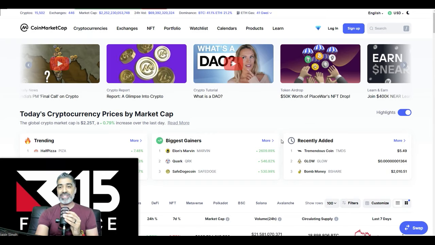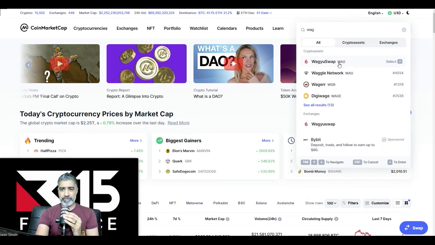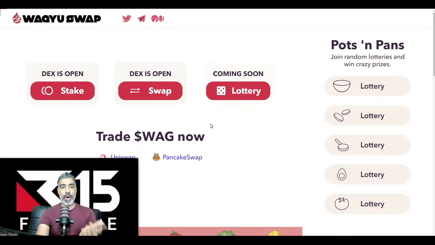So let's dive straight in. We're going to dive into CoinMarketCap. I'm going to use the example of Wagyu, but there are all these DAOs with high interest rates. It's the same thing. There are different projects that have some staking. So we're going to type in Wagyu. I like this project. It's a DEX on the Velas blockchain, right? So we're going to go to their website, into Wagyu and WagyuSwap.